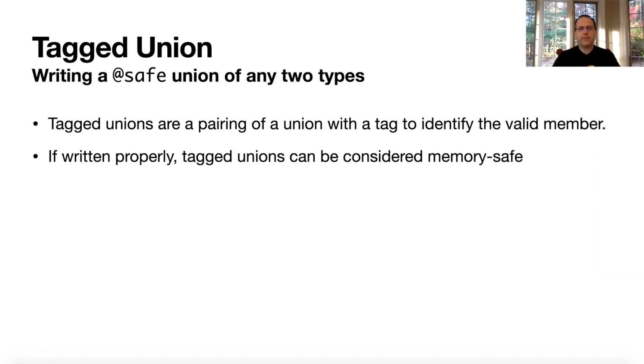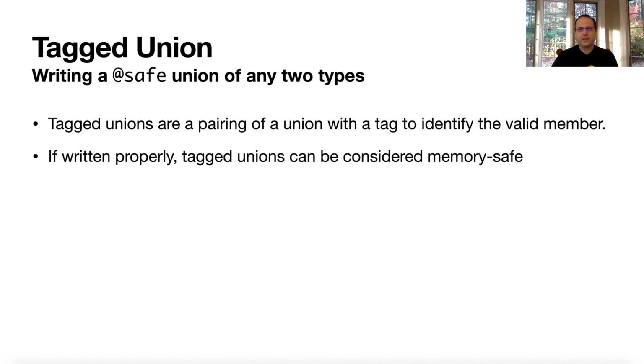So let's talk about a tagged union. For those of you who don't know, a union is not safe. Remember, we talked about a union between, let's say, a pointer and a scalar cannot be made safe. But a tagged union can be made safe because a tagged union has a tag that goes along with the union. And the tag says which member of the union is valid. And we know it's valid because we set it, right?